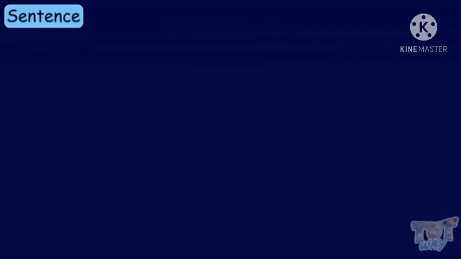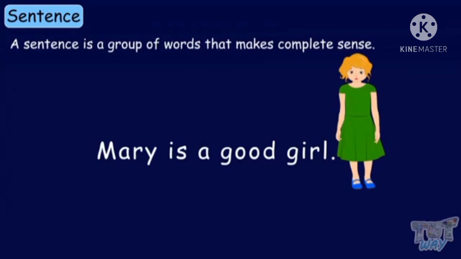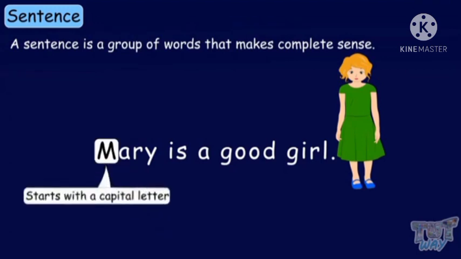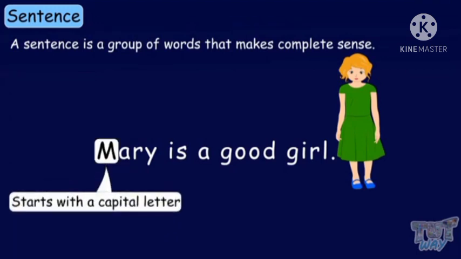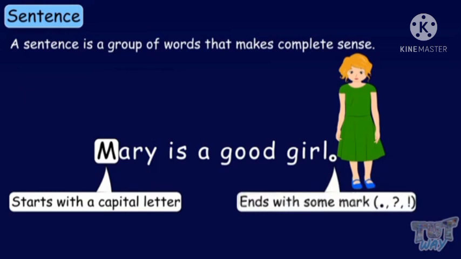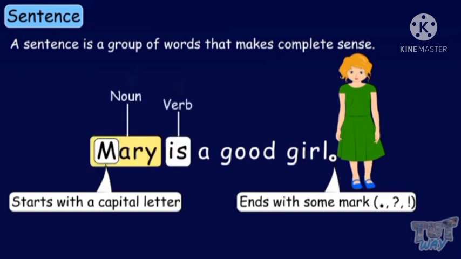In today's English grammar class, we will study types of sentences. So let us start. First, we will learn what is a sentence. A sentence is a group of words that makes complete sense. For example, Mary is a good girl. Okay? A sentence starts with a capital letter and ends with some mark, for example, full stop, question mark and exclamation mark. It contains noun and verb.